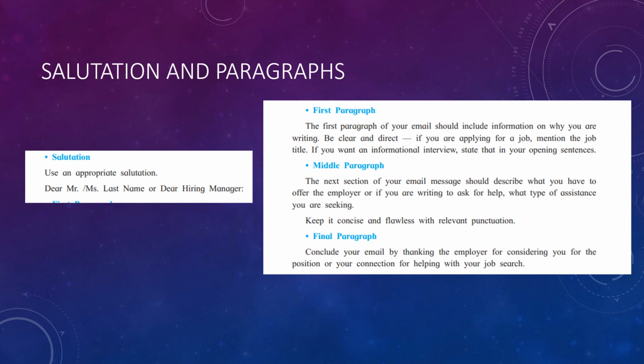Your middle paragraph, that is the next section of your email, should describe what you have to offer to the employer, or if you're asking for help, what type of assistance you are seeking. Keep it concise and flawless with relevant punctuation. Next is the final or concluding paragraph, where you will conclude your email by thanking the employer for considering you for the position, or your connection for helping you with the job search.